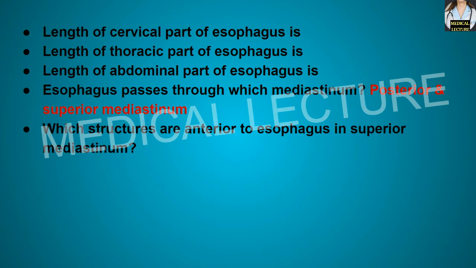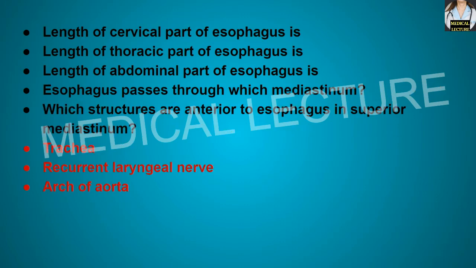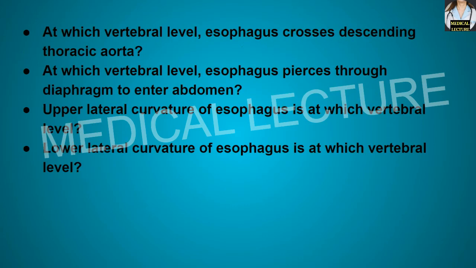Which structures are anterior to the esophagus in the superior mediastinum? Trachea, recurrent laryngeal nerve and the arch of aorta are the structures which are anterior to the esophagus in the superior mediastinum. At which vertebral level does the esophagus cross the descending thoracic aorta? At T8 or T9 vertebral level.